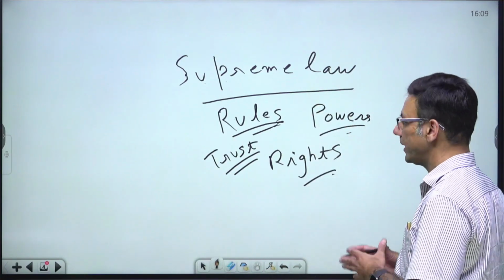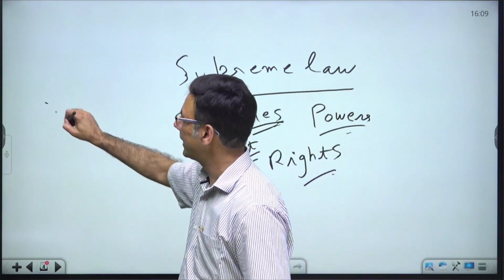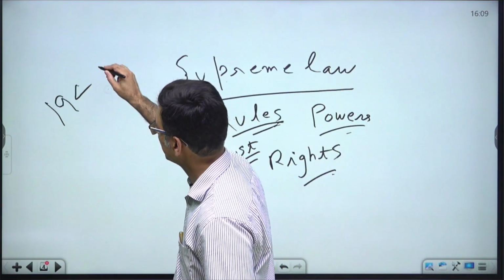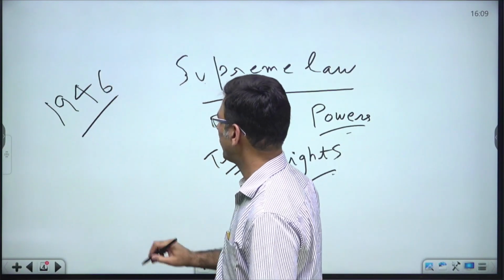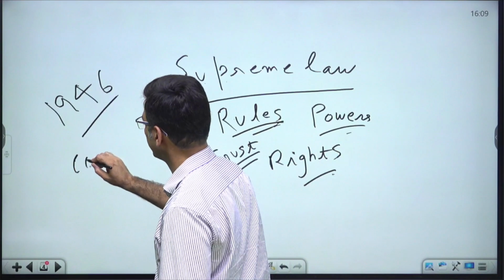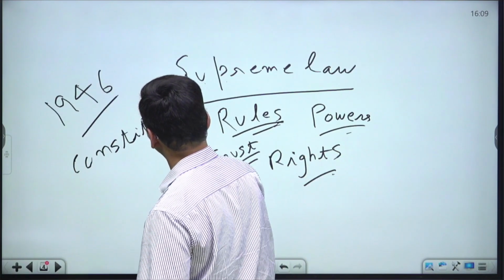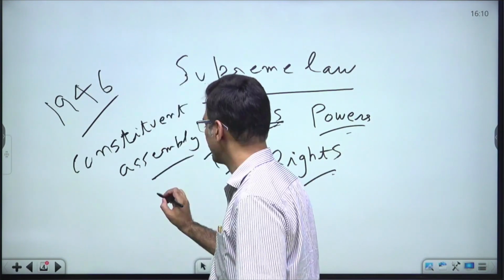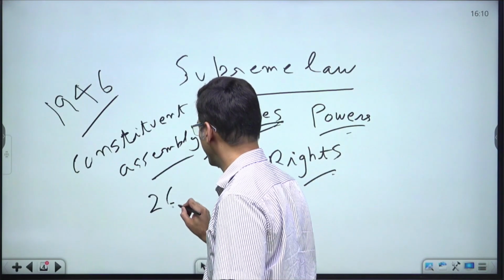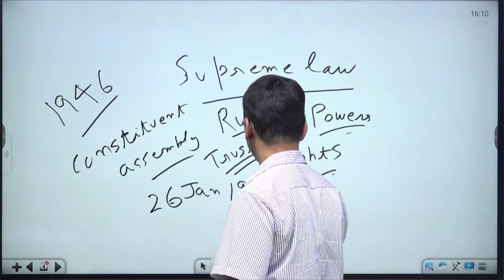Now, in order to frame the constitution, in the year 1946, a constituent assembly was formed. We got our constitution on 26th January 1950.